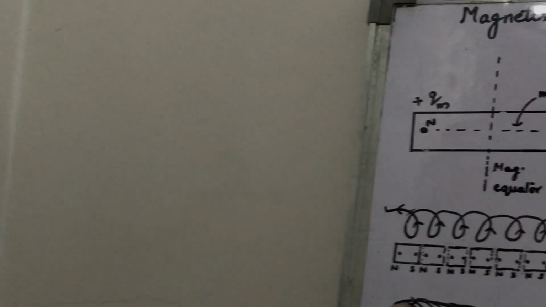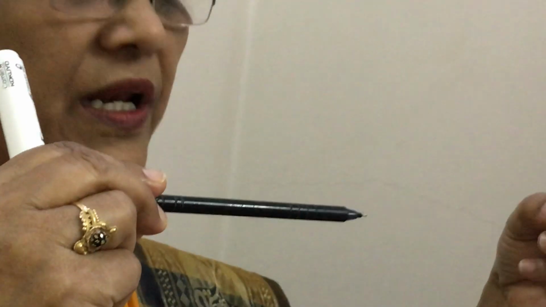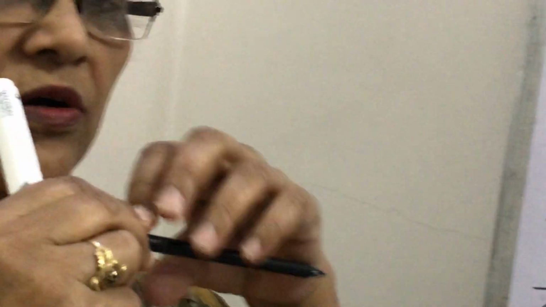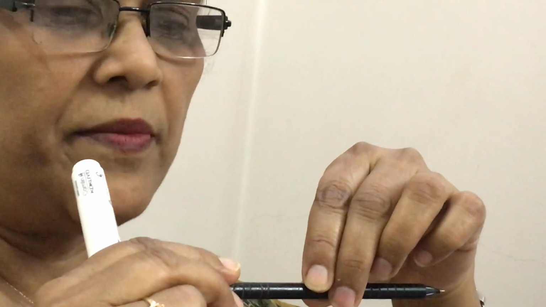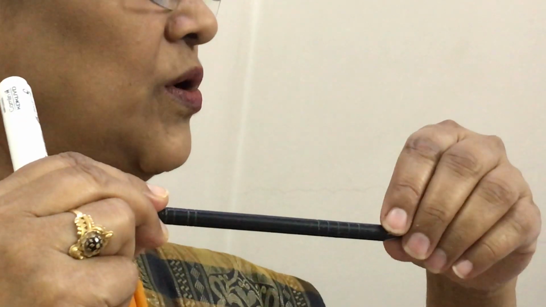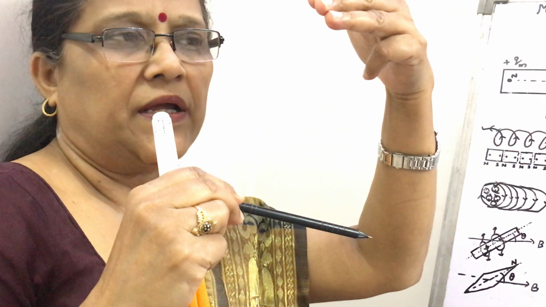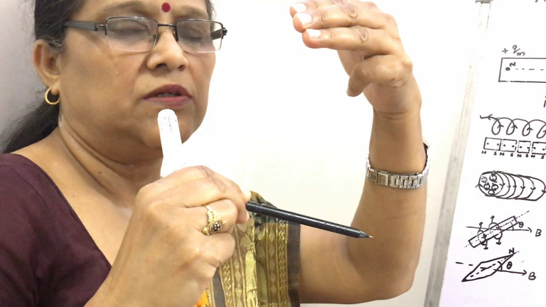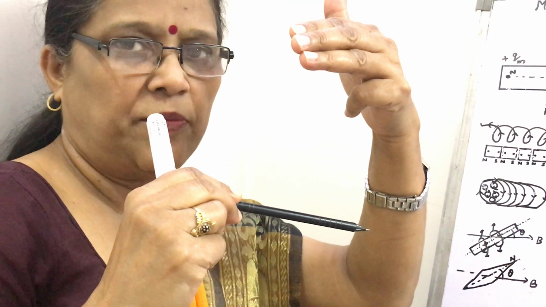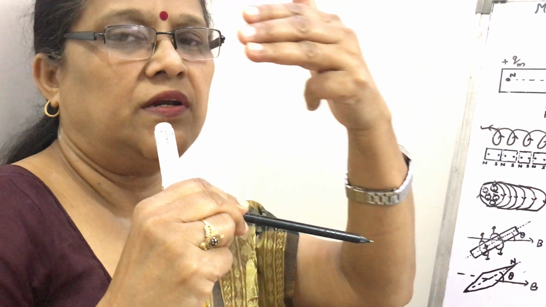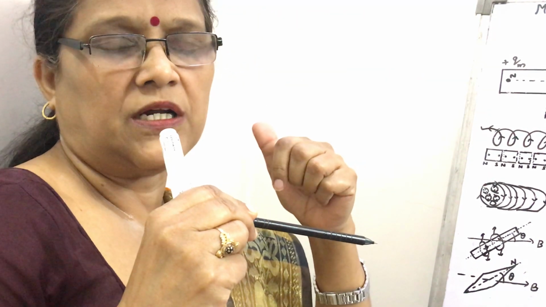How will you learn the direction? In case of axial position, the direction of electric field or magnetic field is along the axis. And in case of equatorial position, if this is the south pole of a magnet and this is the north pole, then on the right bisector the net magnetic field will be towards south. In case of electric dipole, what have you seen? The net electric field is towards the negative charge.